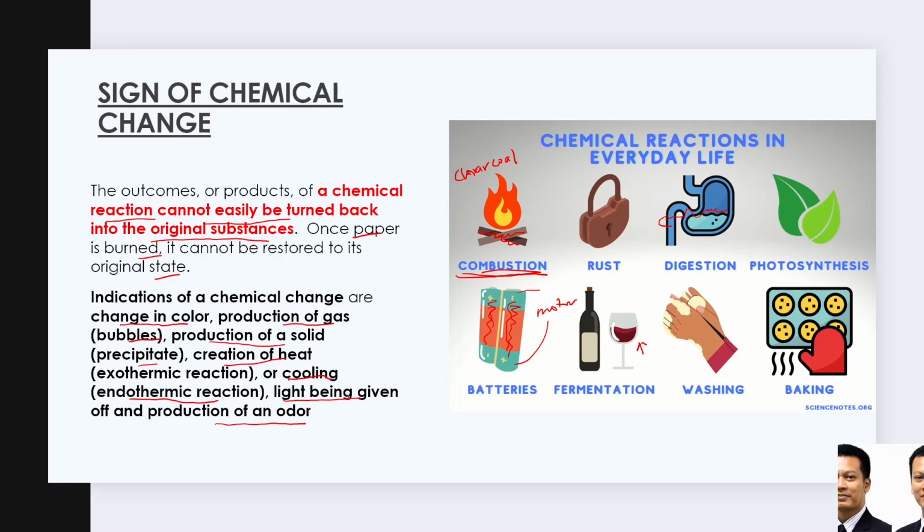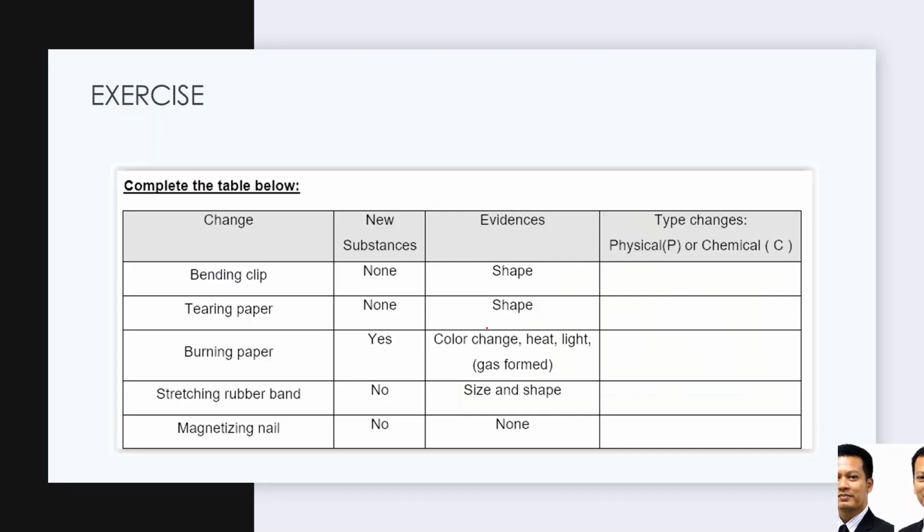Some odors can be good, for example baking. Baking is a chemical change, because if you have flour mixed with butter to make cookies, you cannot turn the cookies back into butter and flour. That is chemical change. It is not easily turned back.